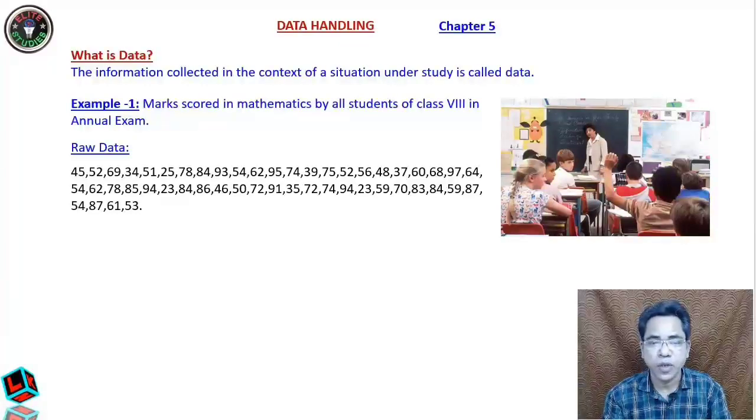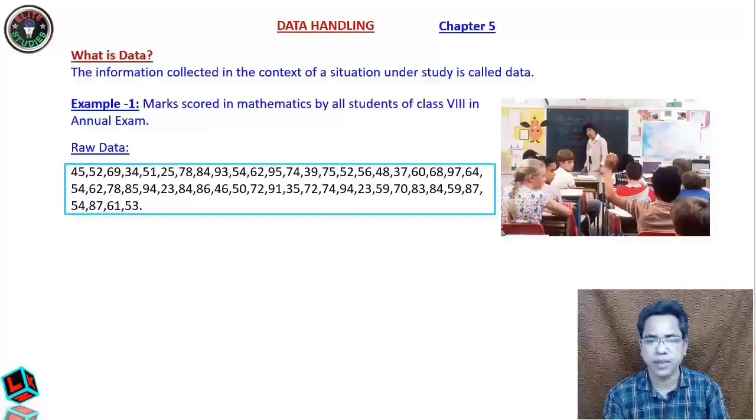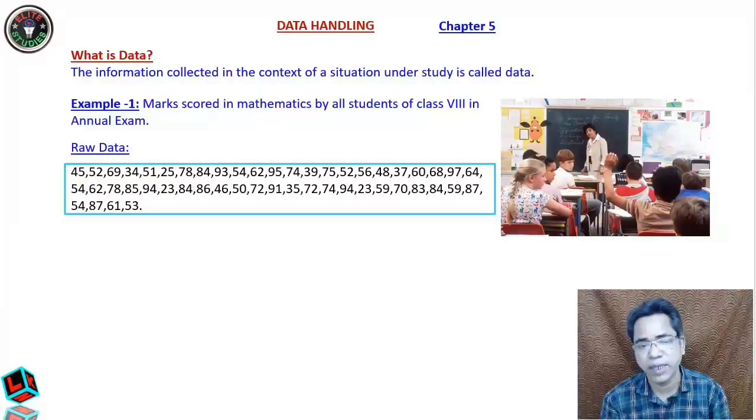Clear? So in this you can see we have collected the marks of 50 students of class 8. This data is actually called raw data. Why raw data? If you are asked what is the maximum marks obtained by any student in this exam, you can get it, but you have to search for it. It will take a lot of time.